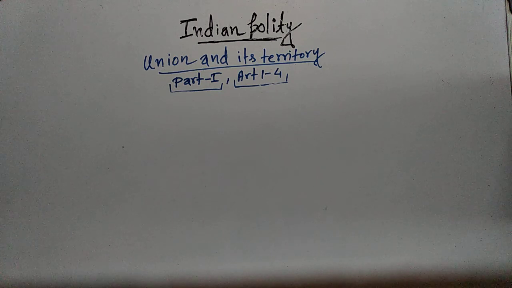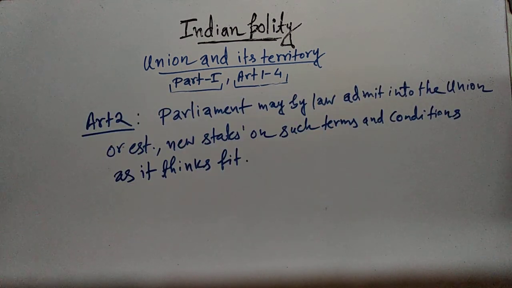Now we'll read Article 2. Article 2 talks about admission or establishment of new states. This Article 2 of the Indian Constitution is giving power to the Parliament, that Parliament can make law, and by that law it can admit into the Union new states, or it can establish new states on such terms and conditions as it thinks fit.